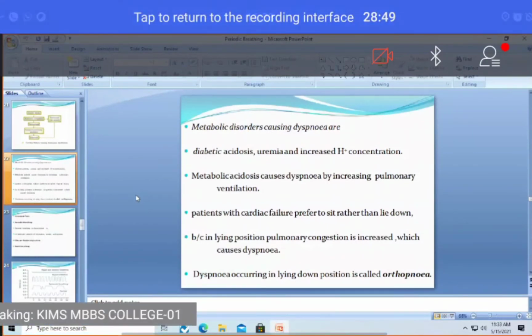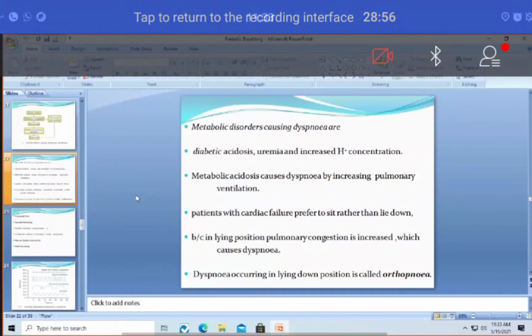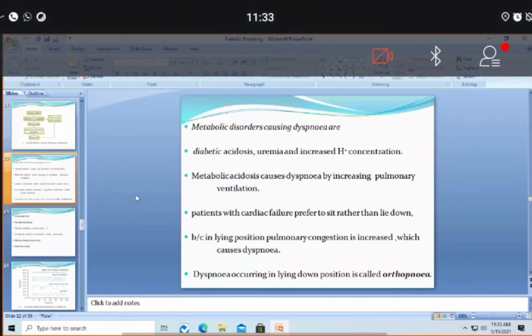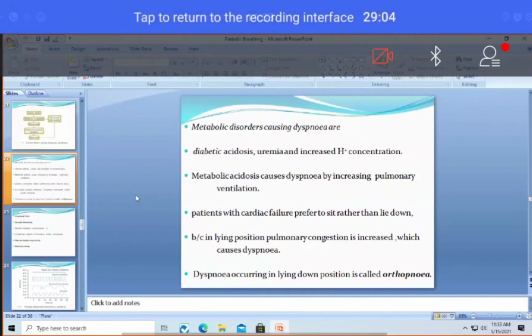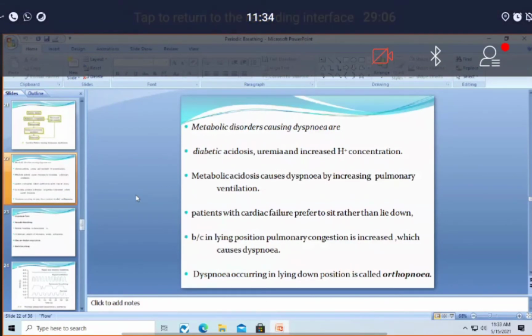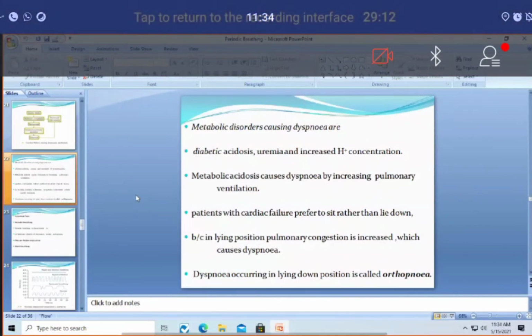But the respiratory centers also help in this regulation by increasing the respiratory rate. This increased respiratory rate, to compensate for the metabolic acidosis, sometimes causes dyspnea. So dyspnea can also be caused by metabolic acidosis.